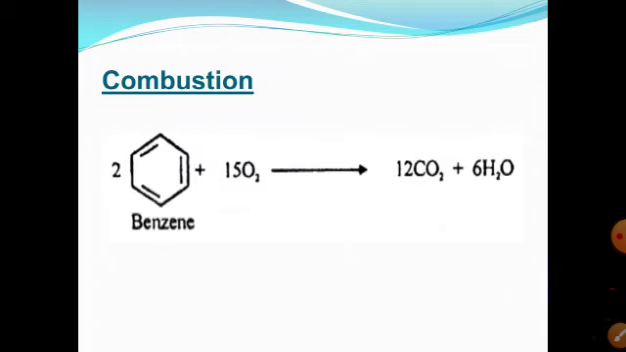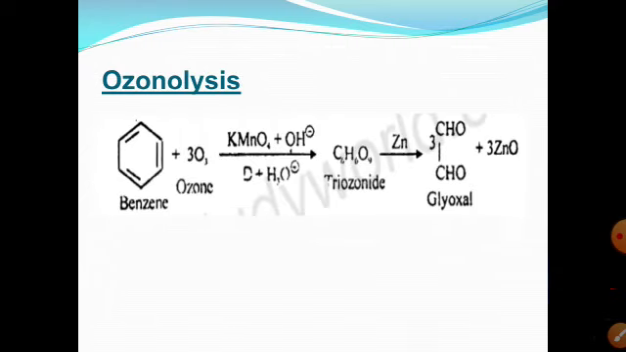The next oxidation reaction is combustion. When benzene is burned in the presence of air, oxygen, carbon dioxide and water are produced, just like any other aliphatic hydrocarbons when they combust. So the products are the same, that is, carbon dioxide and water.